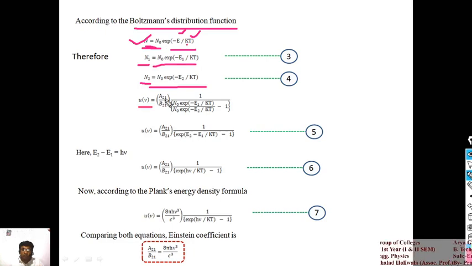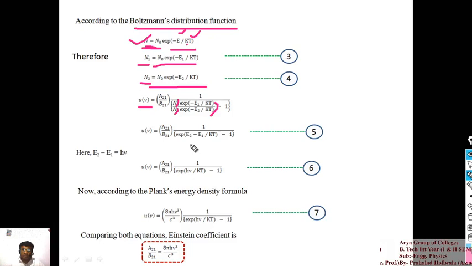So N naught will be cancelled out. And exponential minus E1 upon kT upon exponential minus E2 upon kT, that exponential is transferred upward. So you can put rho is equal to A21 upon B21 times 1 upon exponential E2 minus E1 upon kT minus 1, and here E2 minus E1 is the energy.